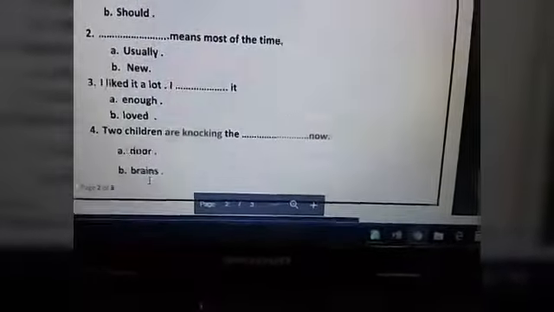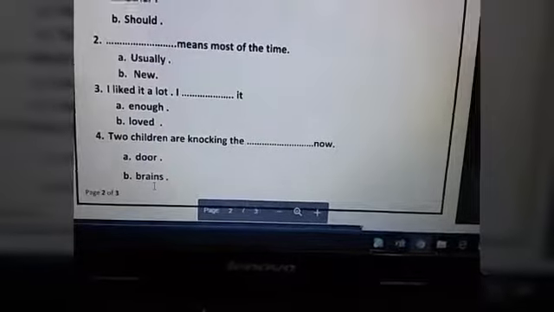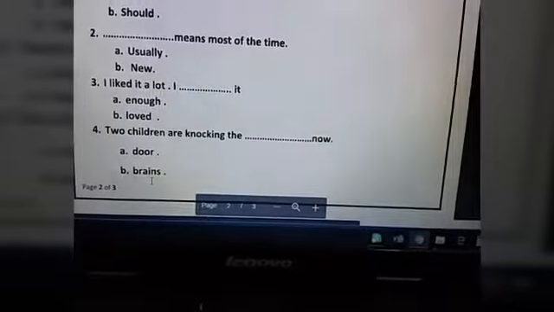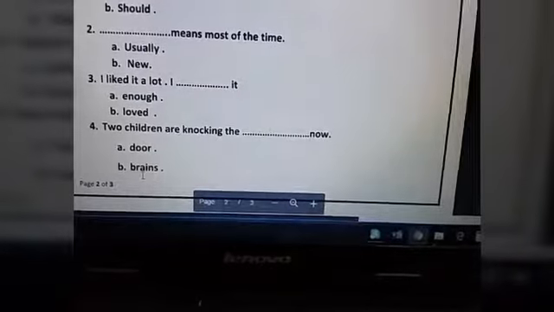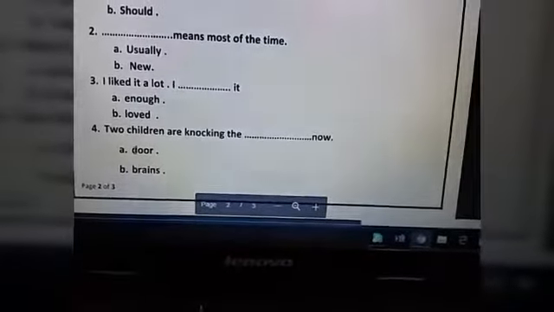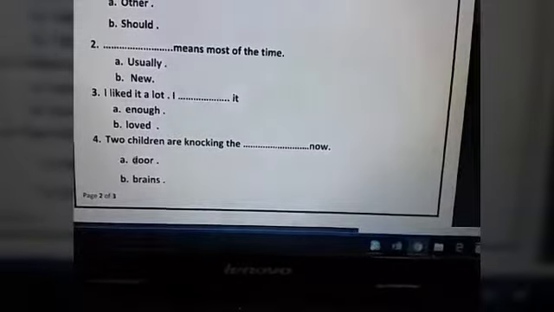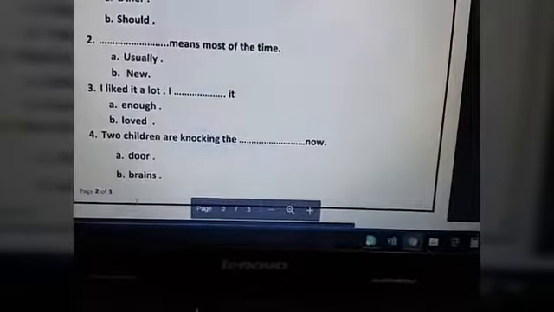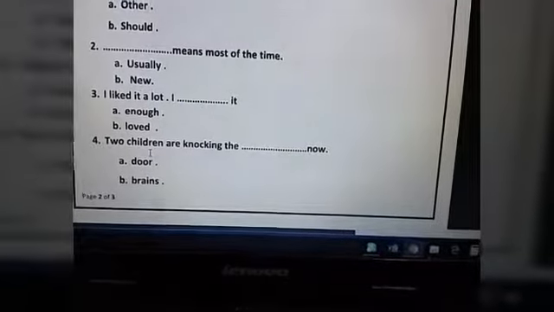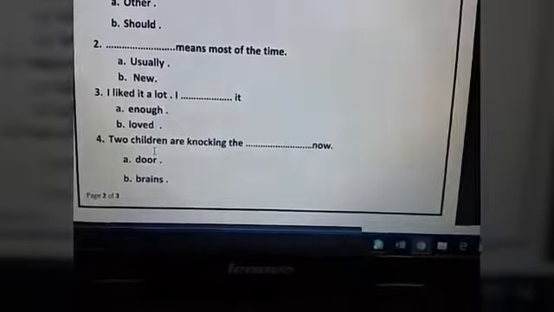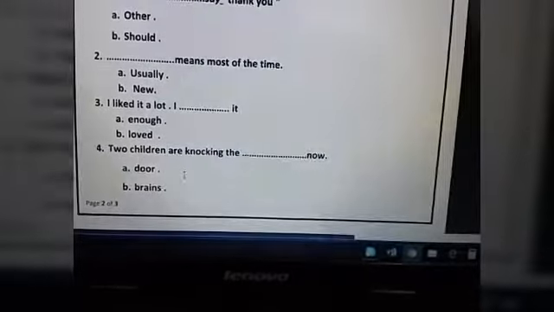Number 4. Two children are knocking on the blank now. The door or brains? Two children are knocking on the blank now. The door or brains? The correct answer will be the door. Now I'm knocking my door. Okay.